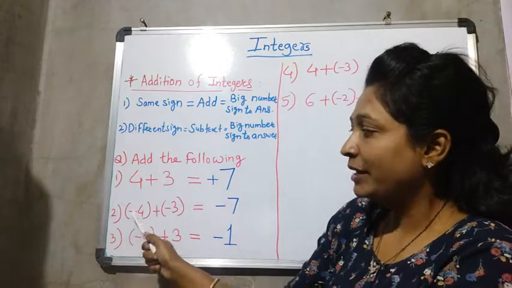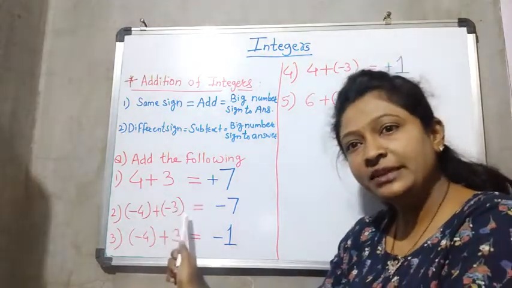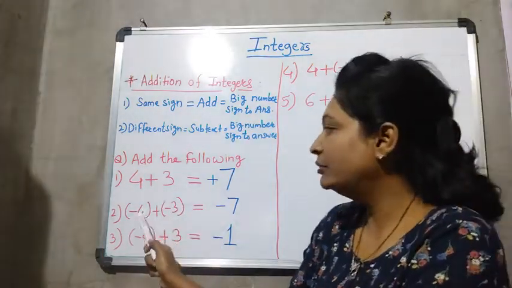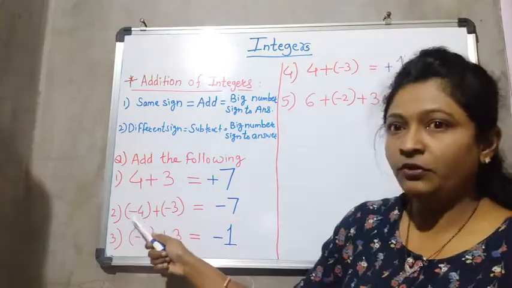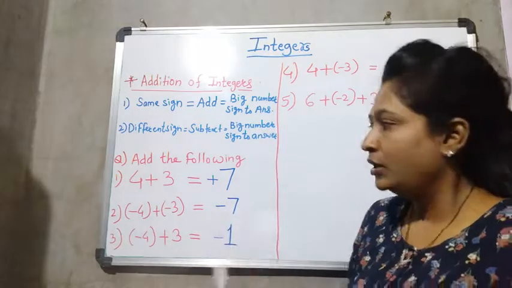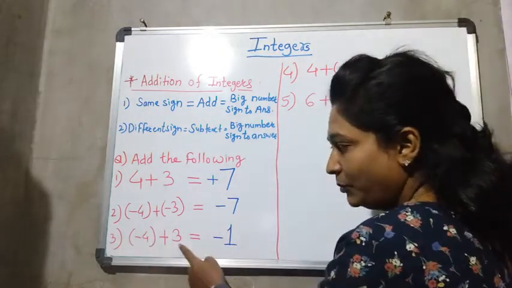Here, same: minus 4 minus 3, both numbers have the same sign, so we add 4 plus 3, 7, and give the big number's sign. The big number is 4, which has a negative sign, so negative. Okay, same here, minus 4 plus 3.